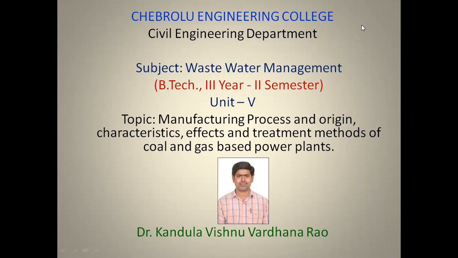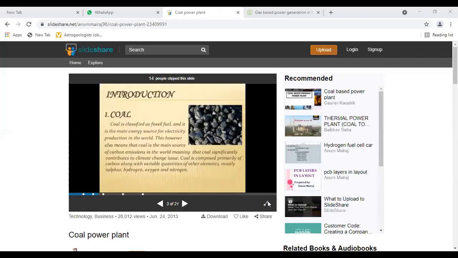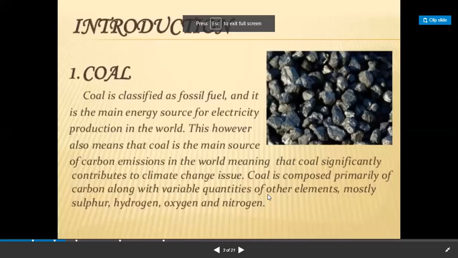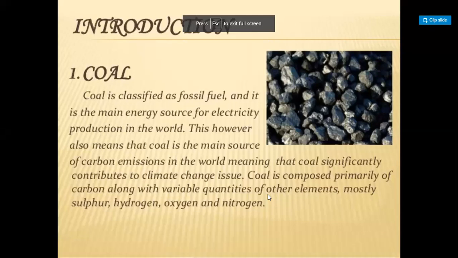These all things we will discuss here in our present class. This topic is also the last topic in Unit 5.